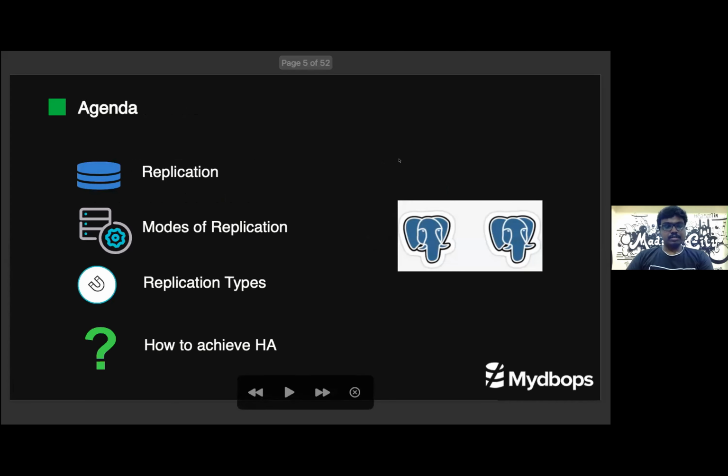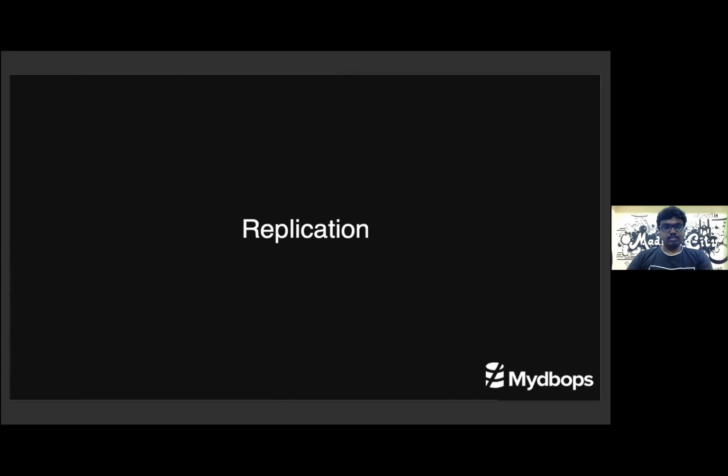And this is today's agenda. First we will look at the basics of replication, then the various modes of replication available in Postgres, and the various types of replication available in Postgres. Finally, we will look at how to achieve high availability using those configured replicas. So let's start with replication.